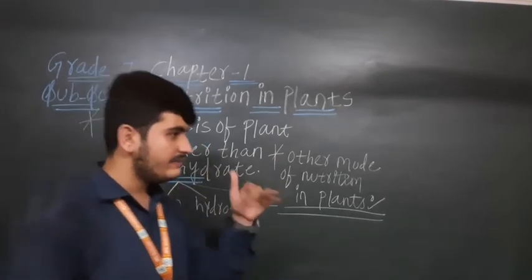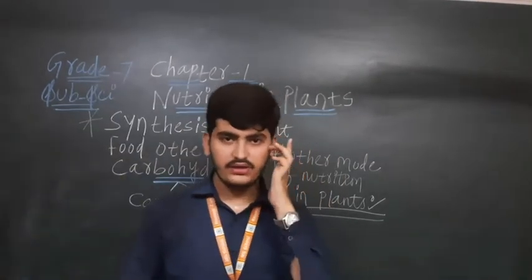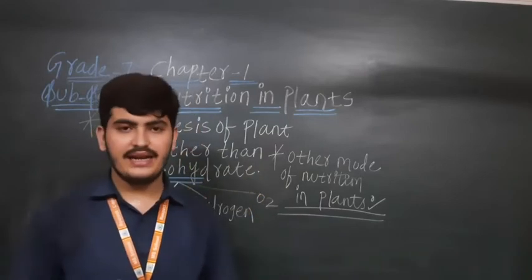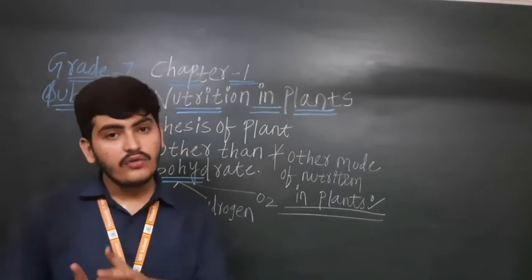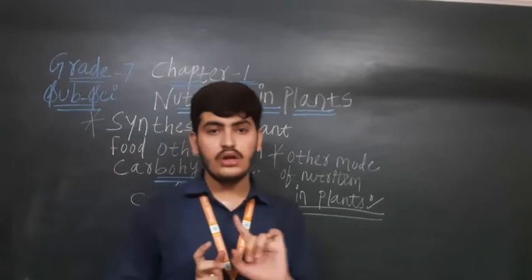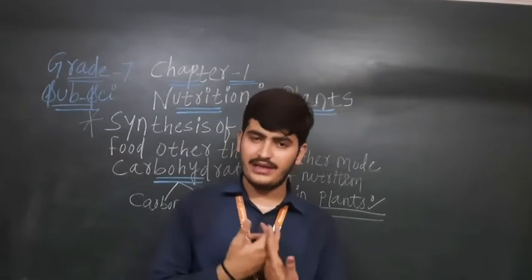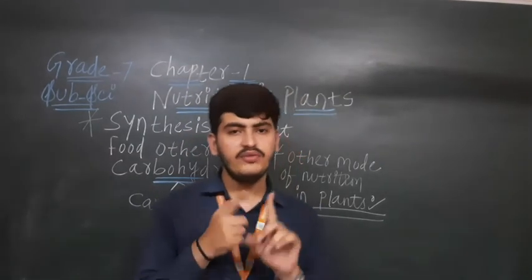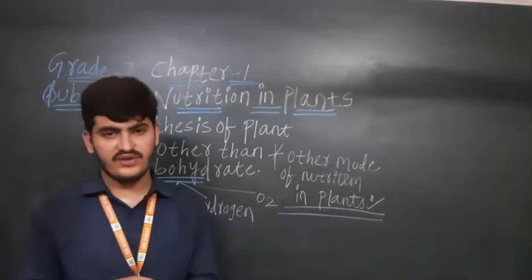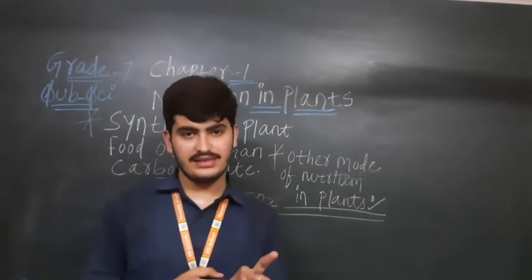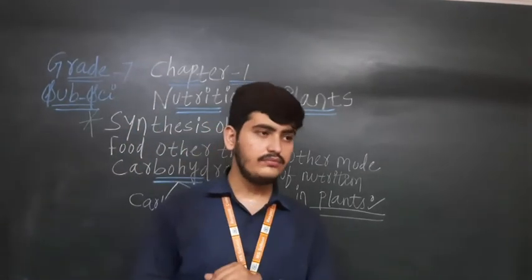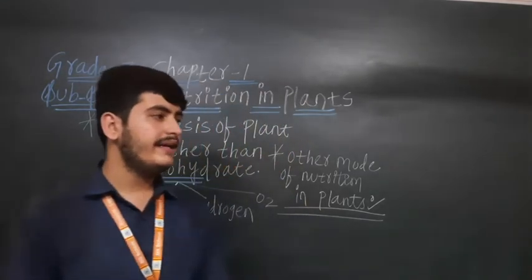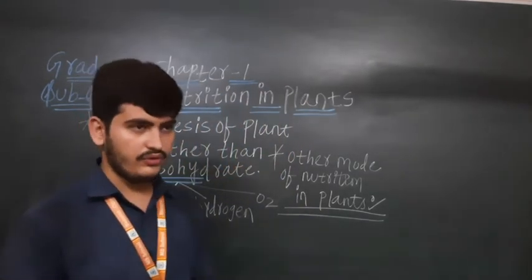Okay, we have seen that the plants are having green pigment, chlorophyll. So from that they are capturing the sunlight and they are preparing the food. But now we are talking about the plants which do not have chlorophyll, जिनके पास chlorophyll बेटा present नहीं है. So how will they survive? From where will they get the nutrients? This is the question now. So there are some plants which do not have chlorophyll, right?